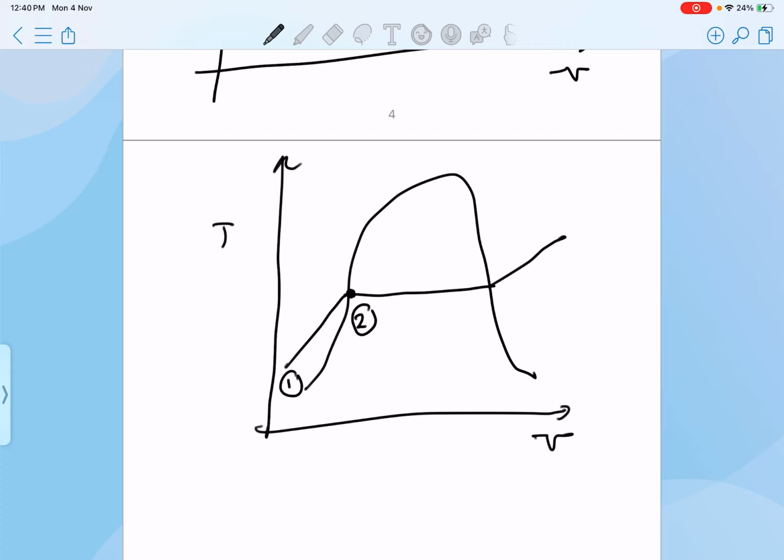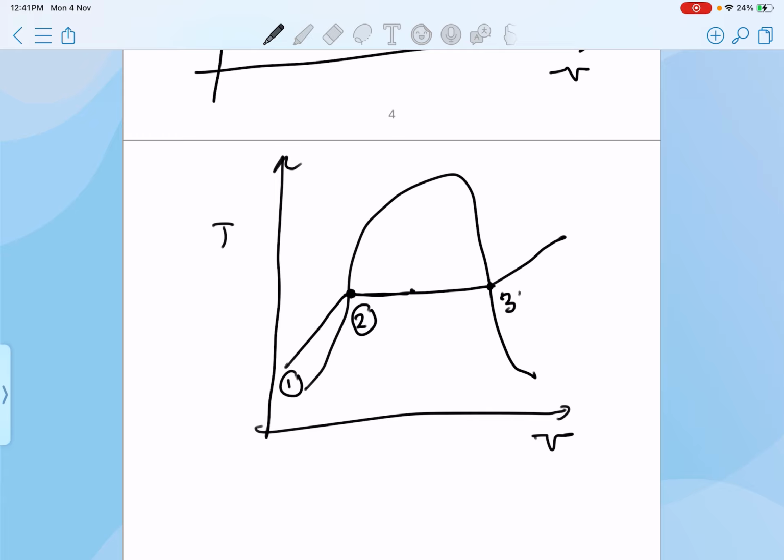So this is my state 2, or we call it saturated liquid. And then I'm going to continue with the heating until I have a mixture, meaning that instead of only one molecule of water vapor, now I have, let's say, 5 liquid water, and another 5 in the form of water vapor, until all the liquid water is converted to vapor.